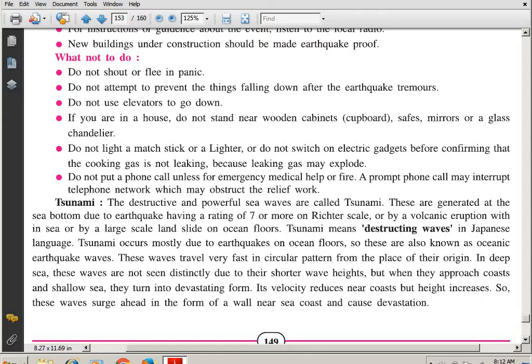You have those chandeliers, those big lights, which you keep as decorative lights in the house. So do not stand underneath, okay?